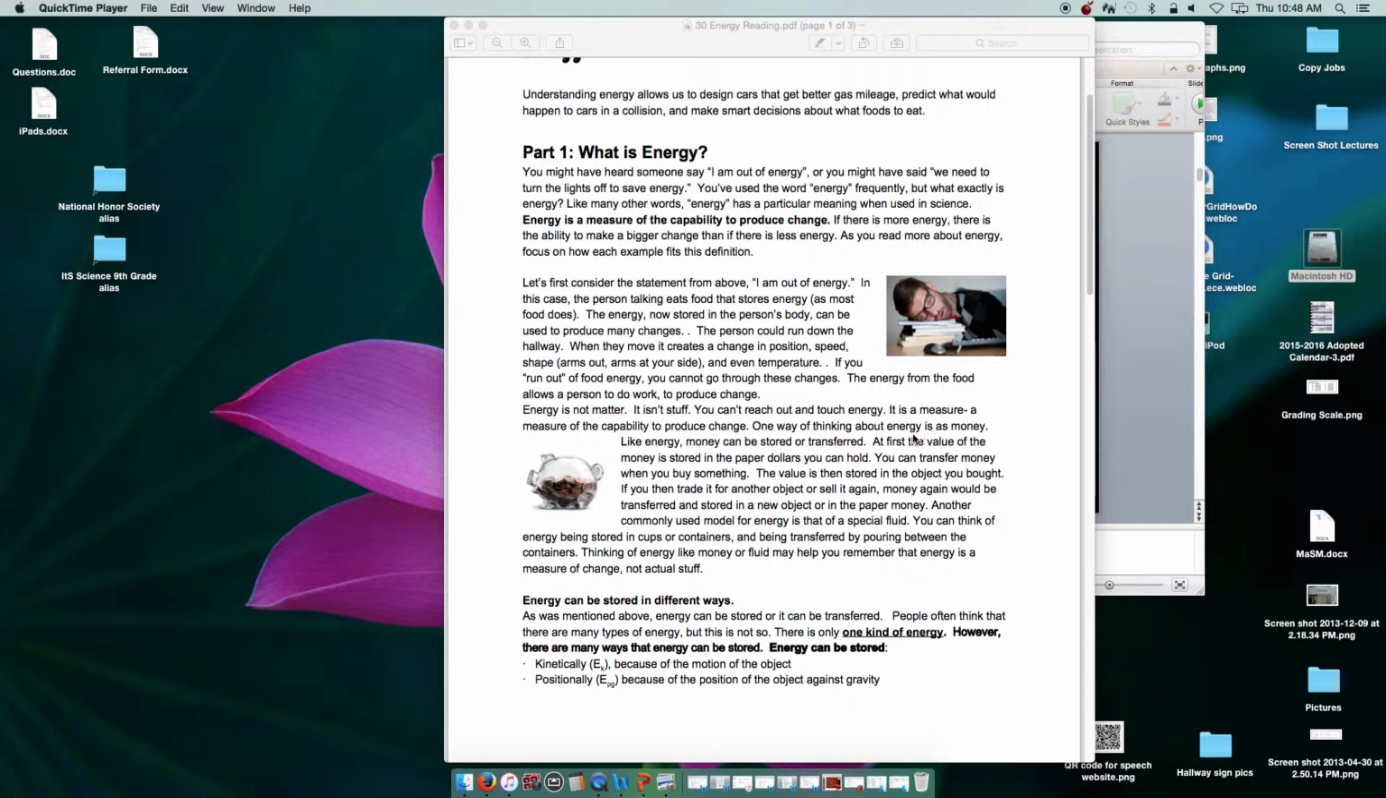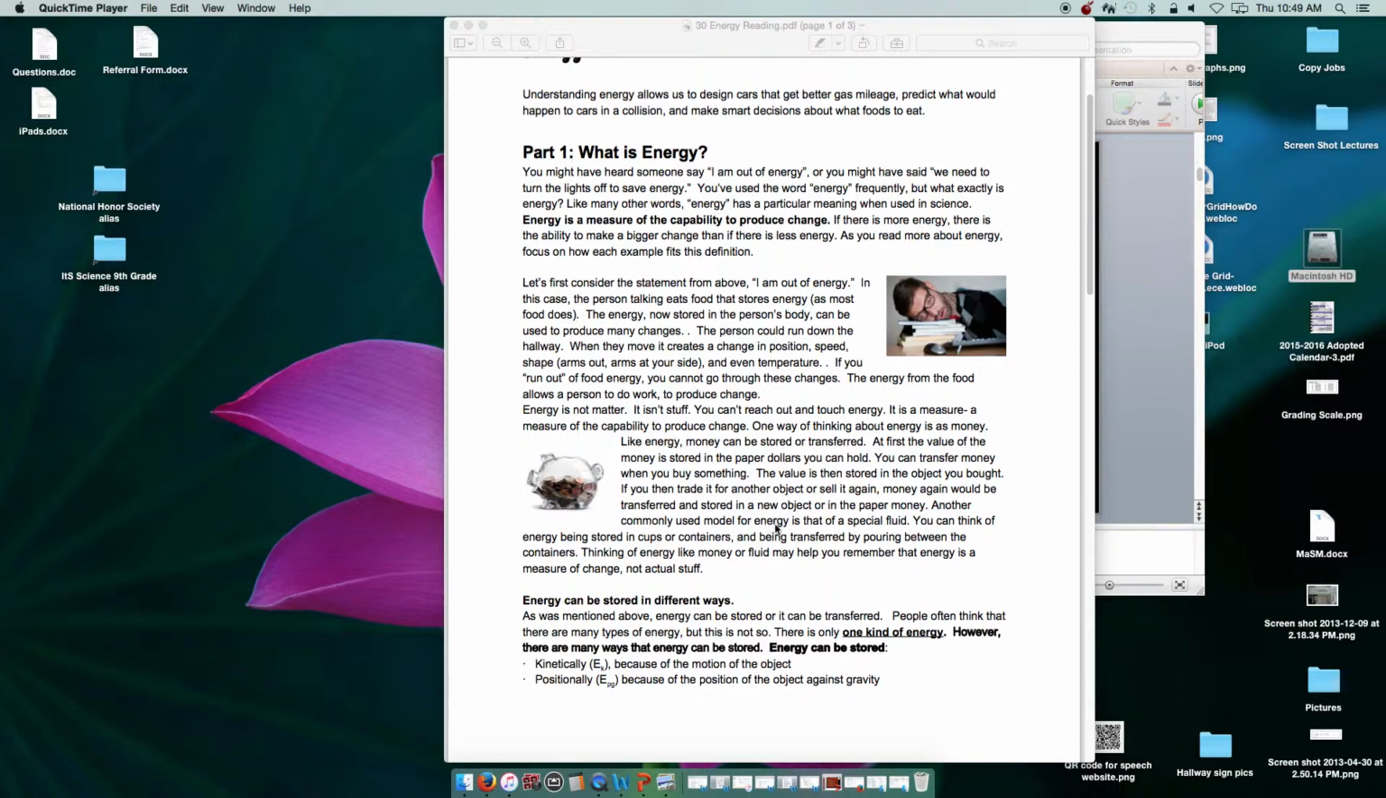One way of thinking about energy is like money. Like energy, money can be stored or transferred. At first, the value of the money is stored in the paper dollars that you can hold. You can transfer money when you buy something. The value is then stored in the object that you bought. So even though the money is gone, you're storing the value of that money in the object. If you then trade it for another object or sell it again, the money again would be transferred and stored in a new object or in the paper money you get from selling that object.